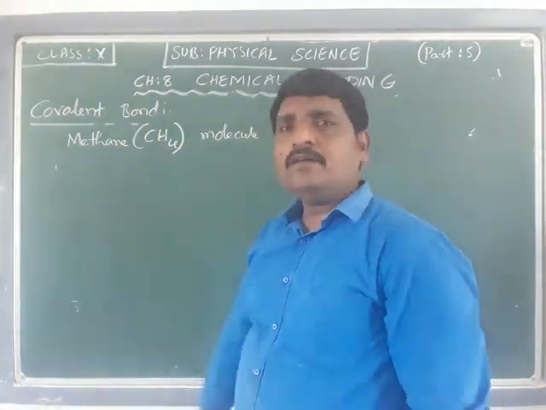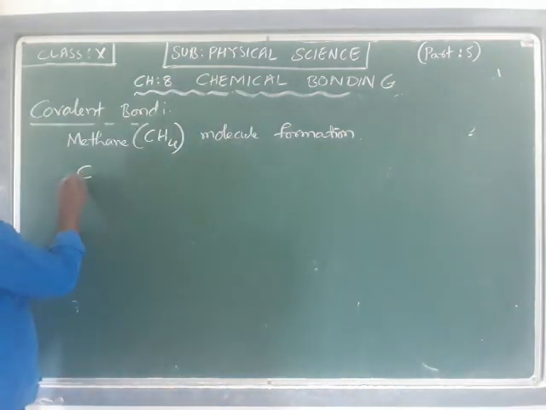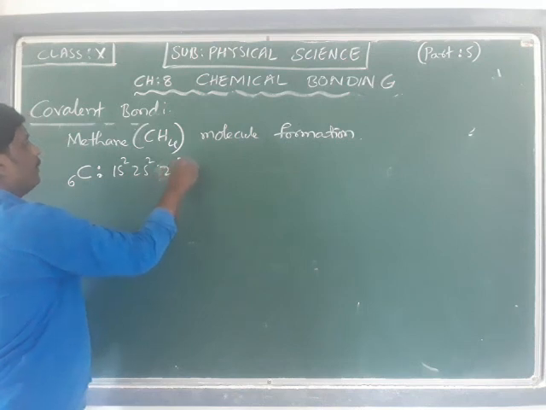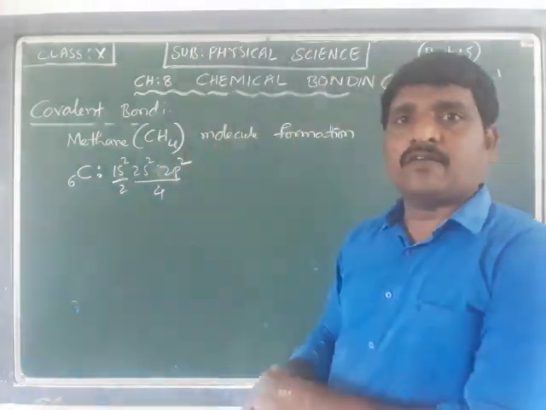Now what I am going to do is write the carbon configuration. Carbon is C6: 1s2, 2s2, 2p2. In the first shell I have 2 electrons and in the second shell I have 4 electrons, that is, the outermost shell contains 4 electrons.